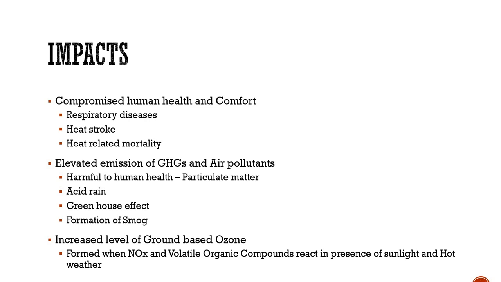What they eventually do, they actually absorb the solar radiation more efficiently, and as a result these areas become warmer. Okay, so that's the greenhouse effect. And another thing is formation of smog, okay? What smog is? Smog is smoke plus fog actually, which is a typical characteristic of urban areas where industries are there. And this formation of smog is also accelerated due to warm weather, okay? So if the weather is a little bit warm, the formation of smog in presence of pollutants becomes easier. So urban heat island contributes to that also because the area is warmer.